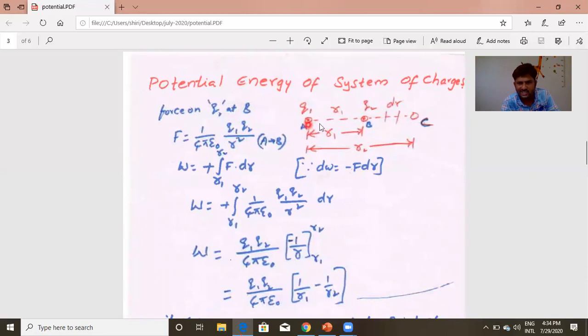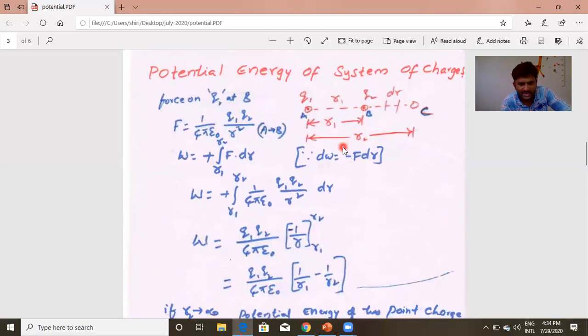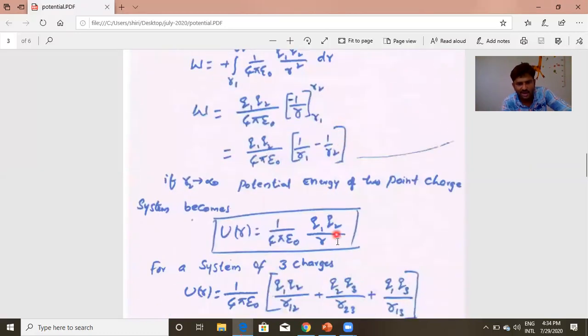When 2 point charges Q1 Q2 are separated by a distance R, here I generalized, this is R1, but I generalized and used the term R. If Q1 Q2 are two charges separated by a distance R, the potential energy of that system U of R is equal to 1 by 4 pi epsilon naught Q1 Q2 by R. We know potential is a scalar, potential energy is also a scalar.